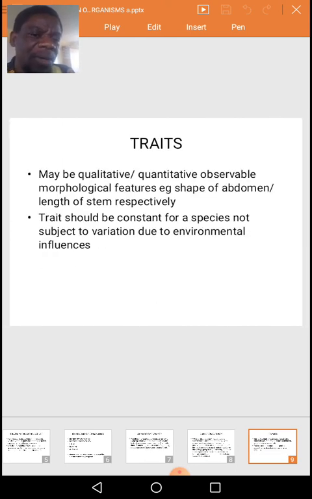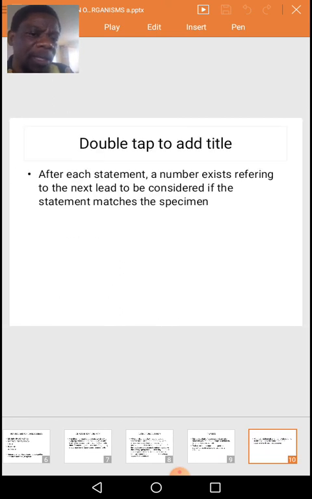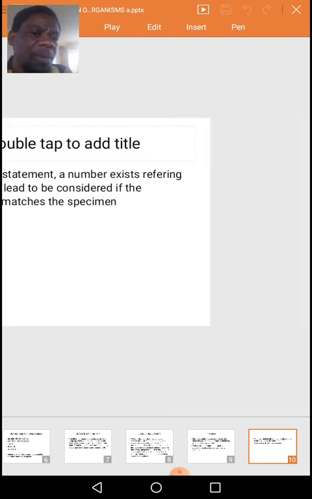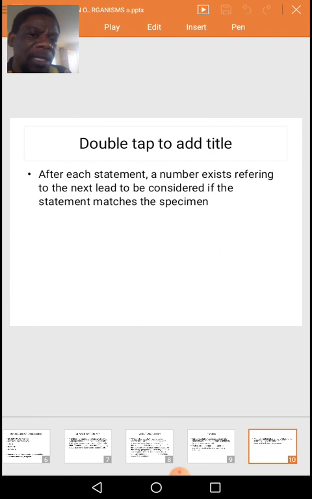What are traits? These may be qualitative or quantitative observable morphological features like shape of abdomen, the length of the stem respectively. And the traits should be constant for a species, not subject to variation due to environmental influences. Now, after each statement, a number exists referring to the next lead to be considered if the statement matches the specimen. So this is just the introduction to classification.